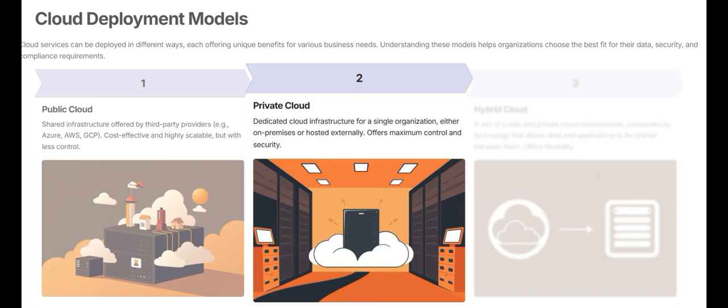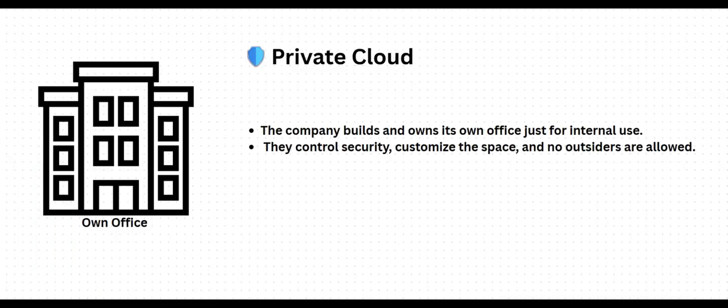Then private cloud. A private cloud is a dedicated cloud environment used by a single organization. It can be hosted on-prem or externally by third-party providers. It offers maximum control, customization, and enhanced security. Imagine a company decided to build and own its own office building. The space is used only by the company. They have full control over the security, infrastructure, and customization. No outsiders are allowed. This is similar to a private cloud, a dedicated infrastructure just for one organization. That's what we call the private cloud.